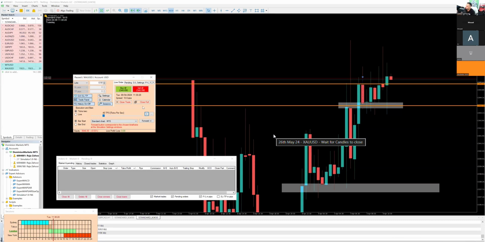So notice how pre-London has no volume. Pre-London had no volume. We didn't see any big candles forming. Next, we have London Open. London Open had no volume. Okay, awesome. Slowly we're moving into pre-New York now. So now we have to ask ourselves a question. If pre-London had no volume and London Open had no volume, can pre-New York have volume? That's a very logical question to ask. Can pre-New York have volume?